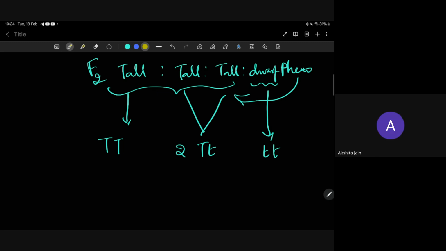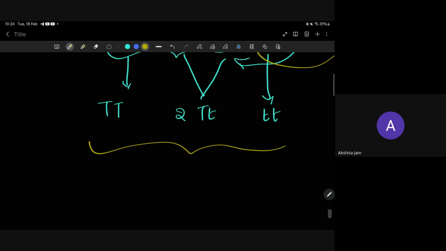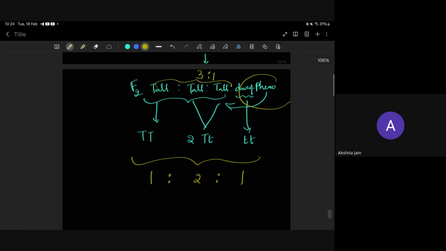They will ask for the ratio. The phenotypic ratio is 3 is to 1, and the genotypic ratio is 1 is to 2 is to 1. This is for the monohybrid cross. It is very, very important, a sure short question: phenotypic ratio and genotypic ratio of monohybrid cross. You have to say this. And if I ask about the dihybrid cross,